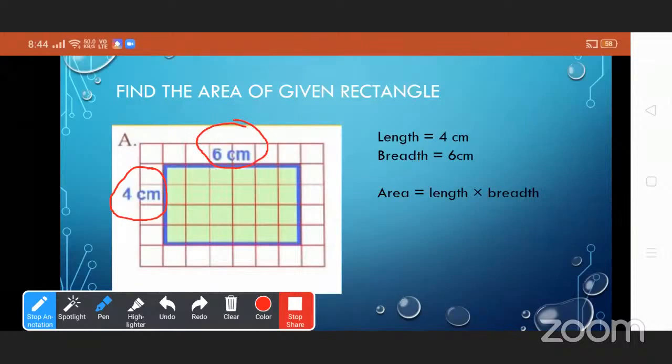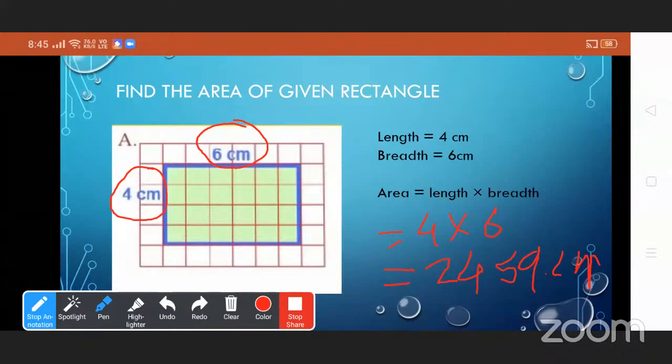We know the formula for the area of a rectangle is length multiplied by breadth. So we will multiply 4 into 6. 4 into 6 is 24 square centimeter.